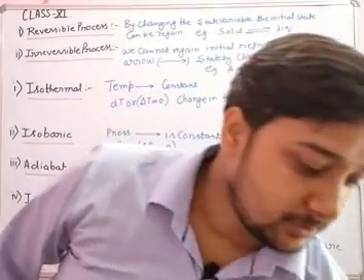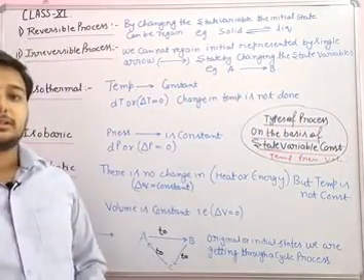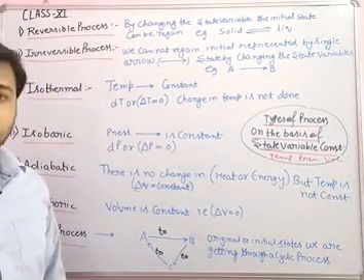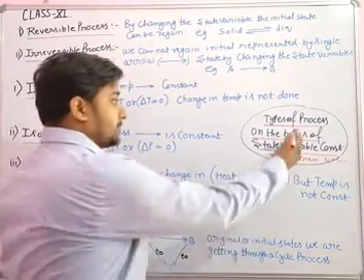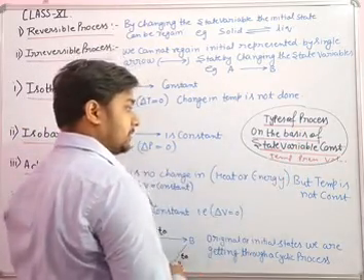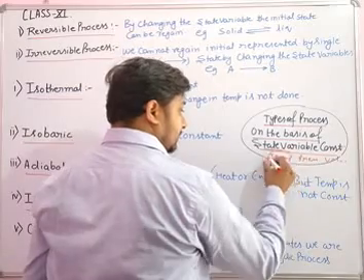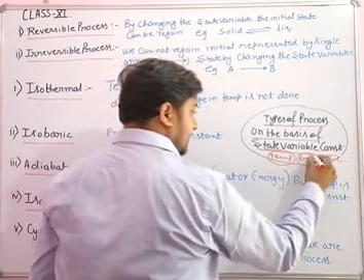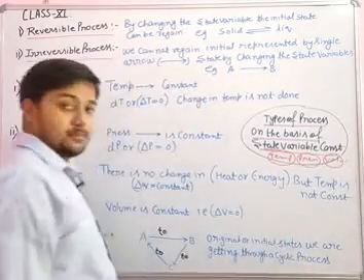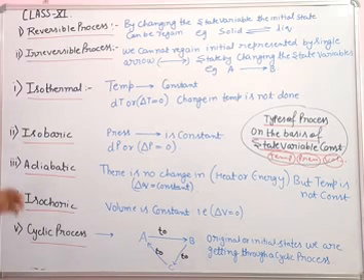Of class 11th, today we'll discuss the types of process on the basis of state variables. State variables are nothing but temperature, pressure, volume, etc. So on the basis of state variables there are various kinds of process.